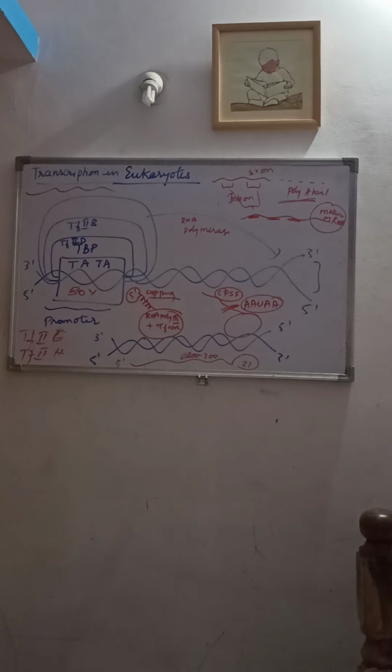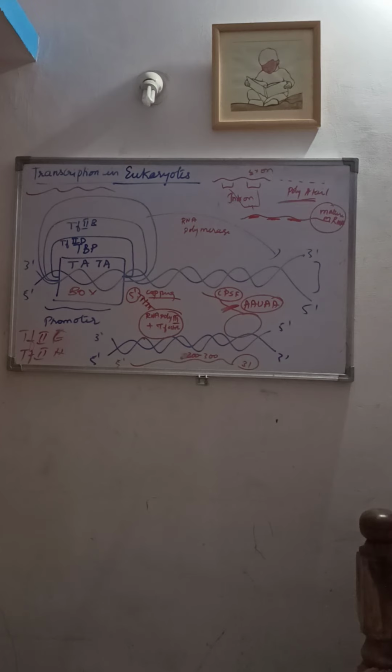This poly-A tail protects the pre-mRNA from degradation and helps in the translation process in which an mRNA forms a protein molecule. So, after the capping and the formation of the poly-A tail, which is known as the tailing process, one more modification occurs in the pre-mRNA, which is known as what?